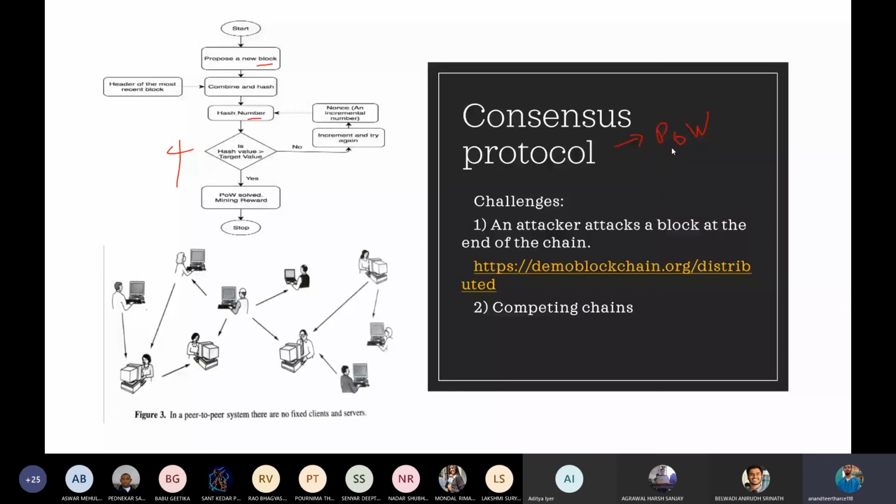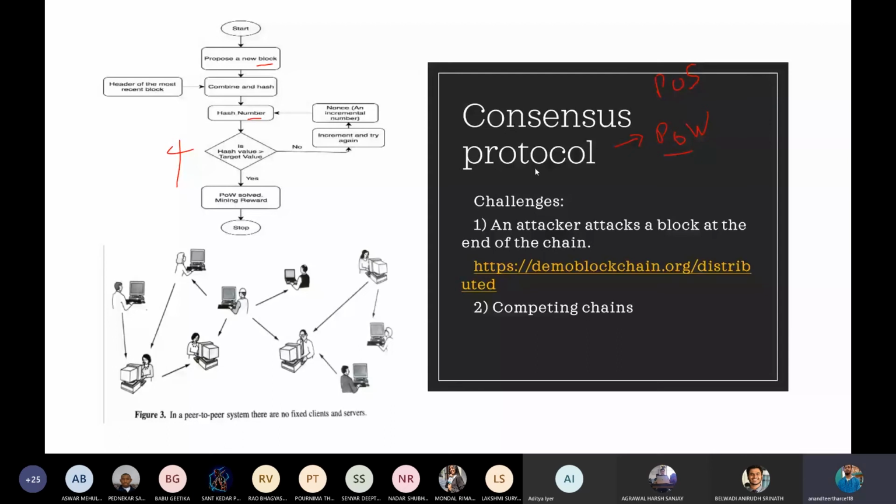So this proof of work is the consensus protocol of blockchain that is widely used in most of the blockchain platforms. Like Bitcoin uses this proof of work consensus protocol, and Ethereum is also currently using proof of work, but it is changing. That is, it is transitioning from proof of work to proof of stake. So proof of stake has proof of work's properties but some additional properties. Now we won't be going into much detail about this. So just remember that Ethereum is now going from proof of work to proof of stake. And this is nothing but the consensus protocol of blockchain.